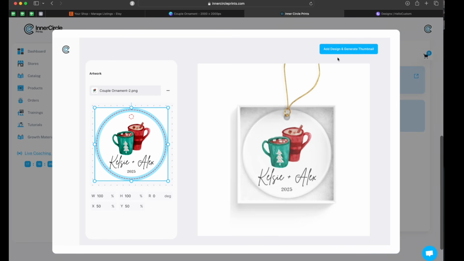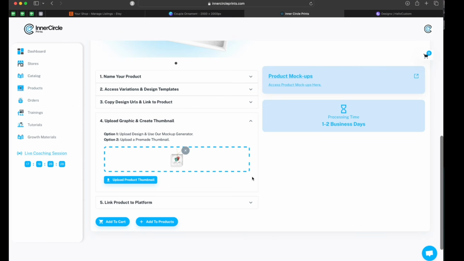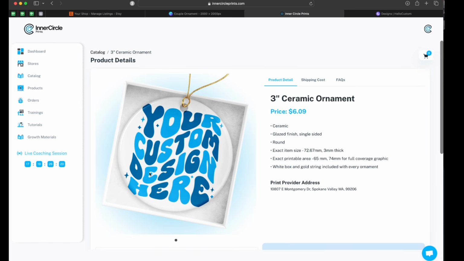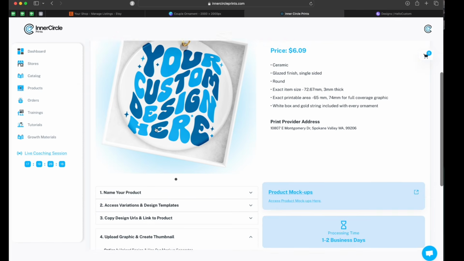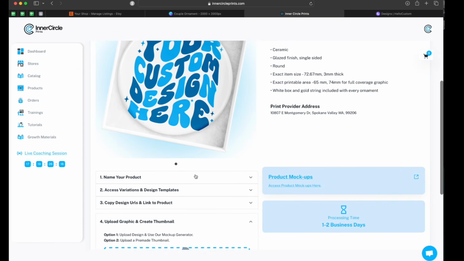And then you can click Add Design and Generate Thumbnail, and this will become your thumbnail inside of My Products. It just takes a bit more time. So if you don't need to use the mockup generator, then go ahead and just upload your product thumbnail. It's not showing right here, but when we save it, it will inside of My Products.